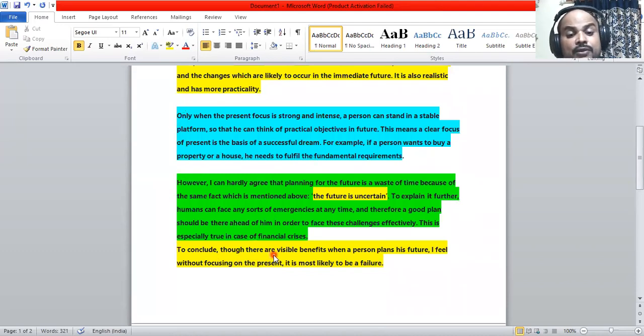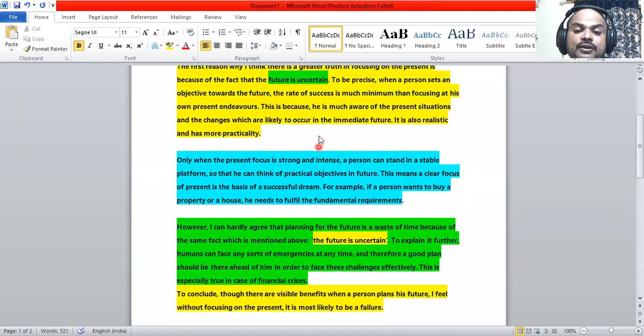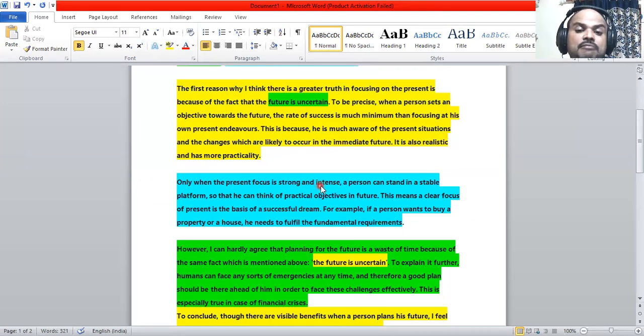To conclude, though there are visible benefits when a person plans for the future, I feel that without focusing on the present, it's more likely to be a failure.